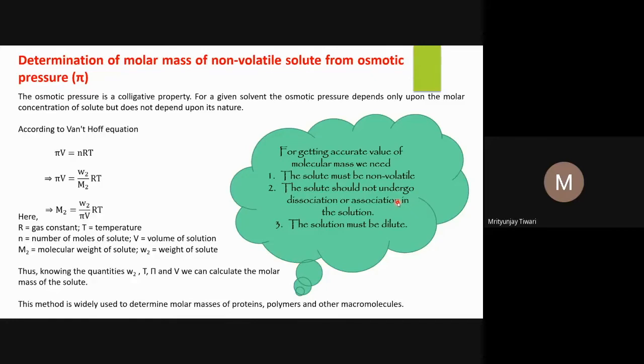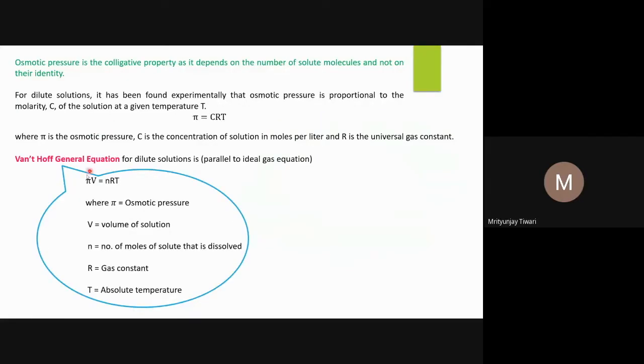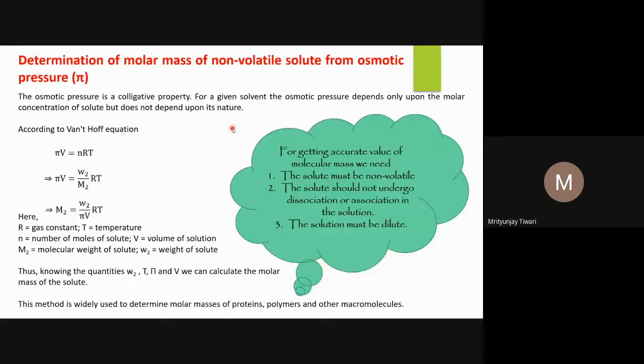So association and dissociation may also alter the result. And the solution must be dilute. Why? Because this equation that is derived is for dilute solutions. The top equation is valid only for dilute solutions. For dilute solutions only, pi is proportional to the molar concentration.